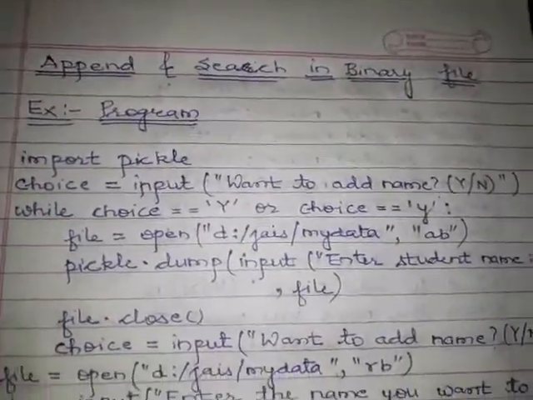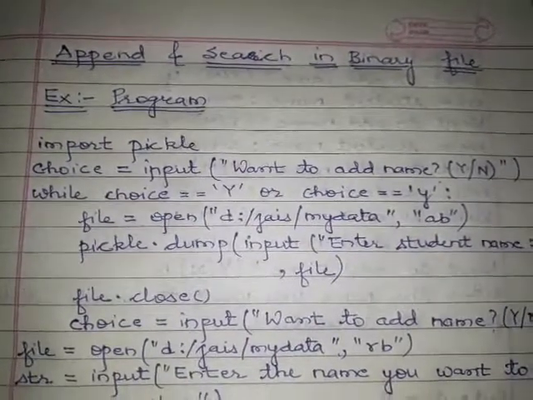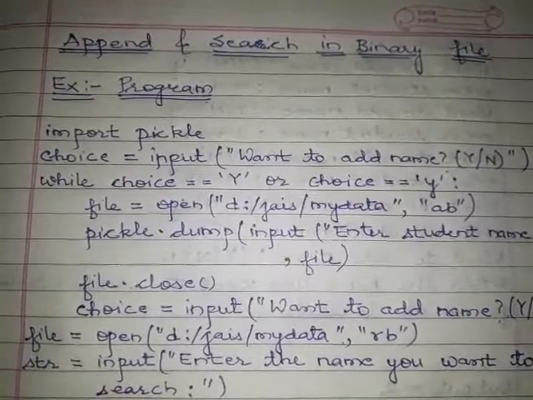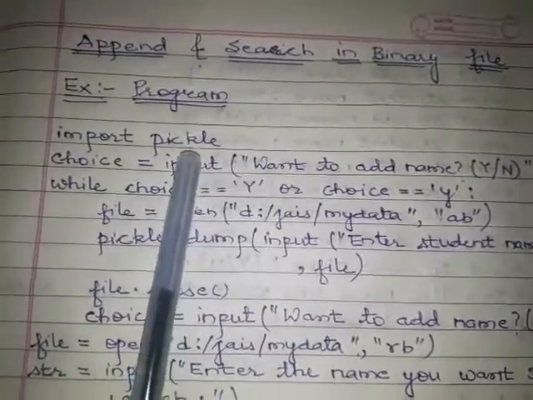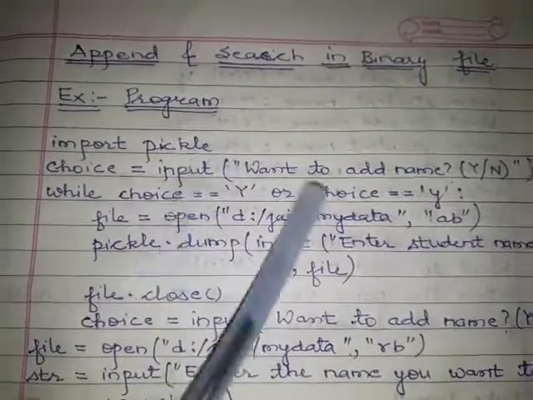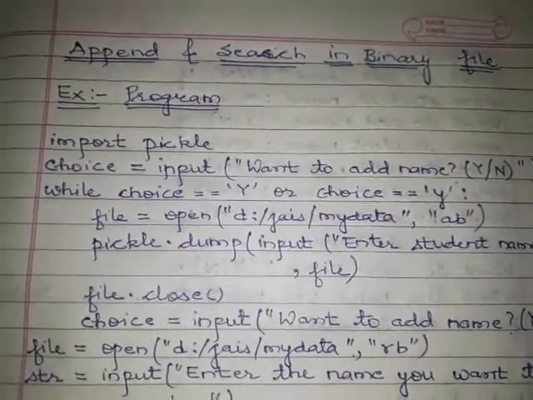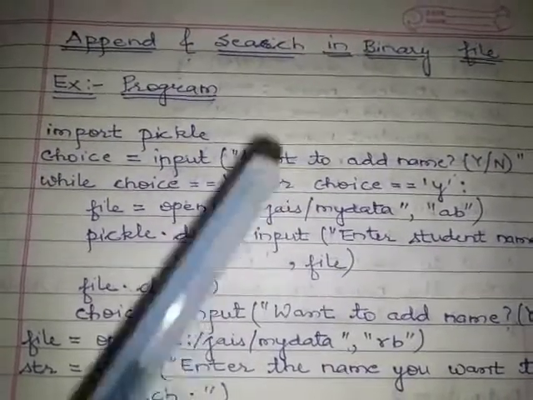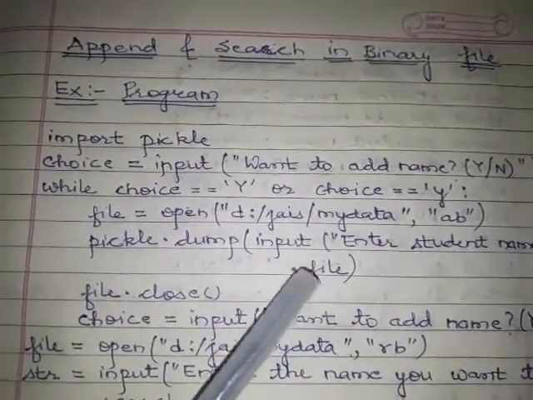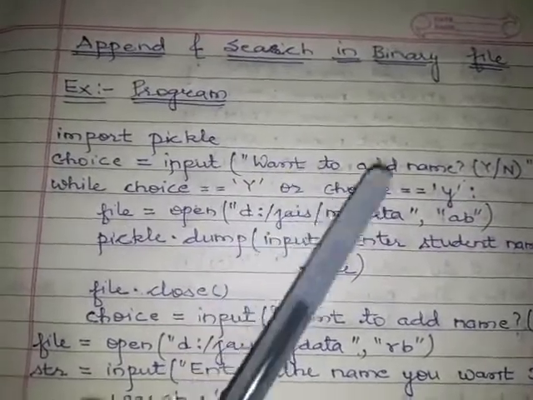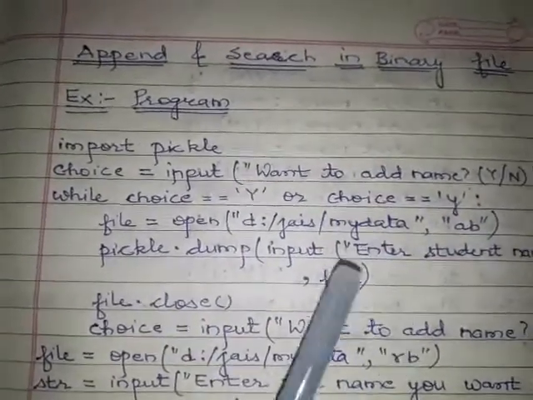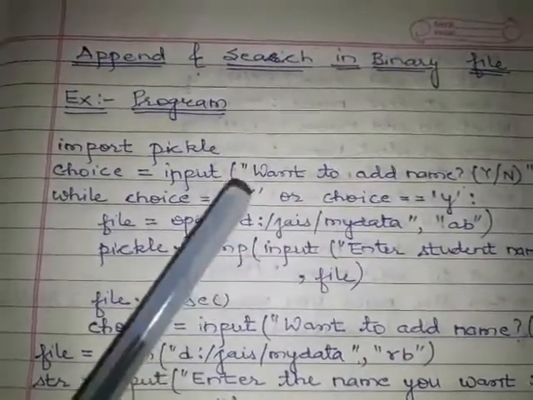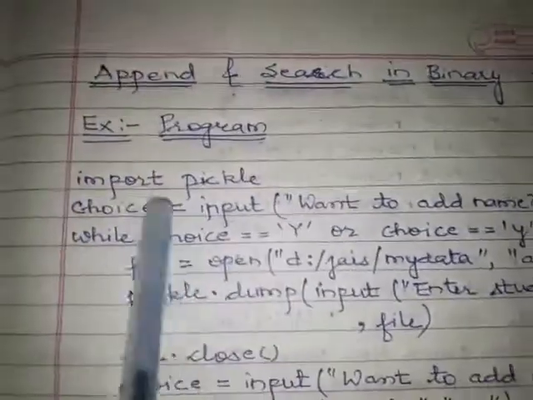In this simple program, first of all I will save some values in the file in the form of strings, and it is done with the help of the pickle module. So I am going to explain this program to you. This program will first load some data in the file in the form of a string, and the file is a binary file, and then it will also provide you a feature to search the data and the location of the data. Let us see.